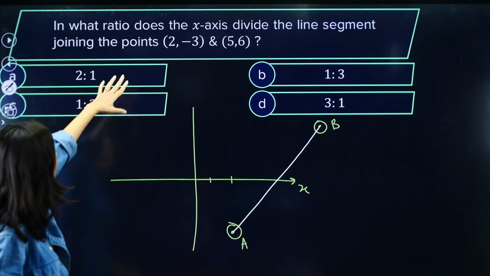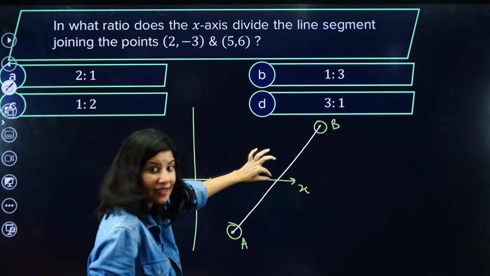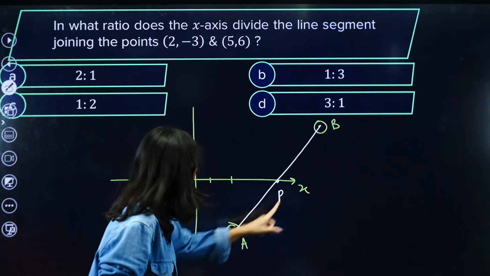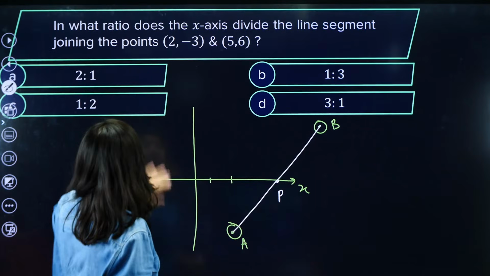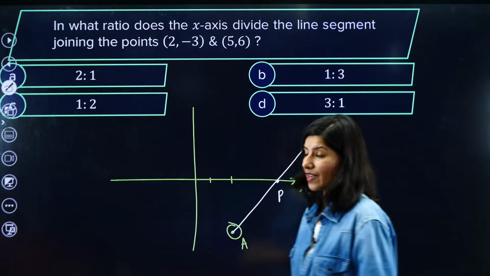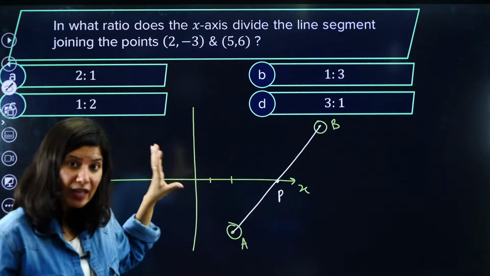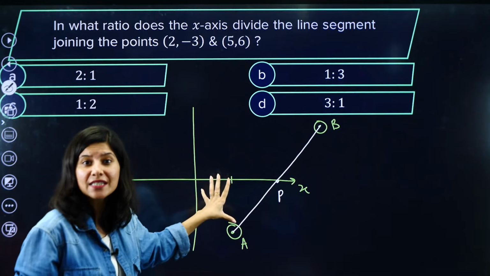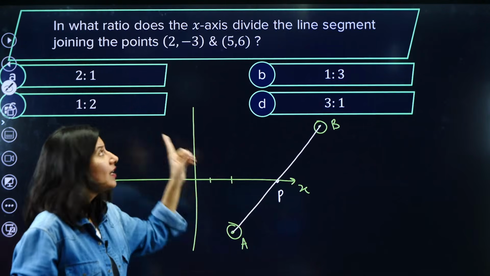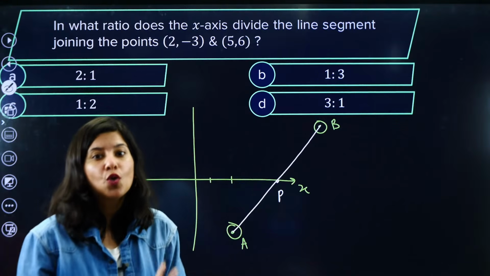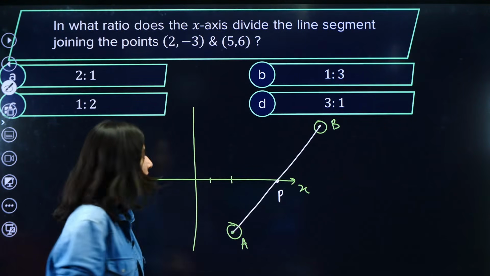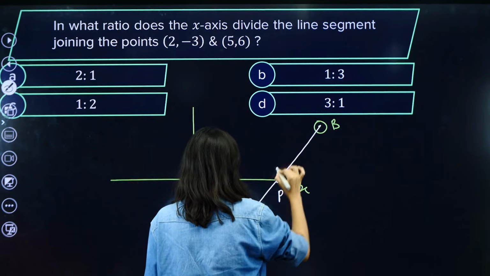Now let us read the question again. At what ratio does the x-axis, so this is actually that point P, divide the line segment? Now listen to me carefully. I have kept this very basic question specially, to let you know that never ever assume a ratio as m:n. Do not make that mistake. What you need to do is assume lambda is to 1.